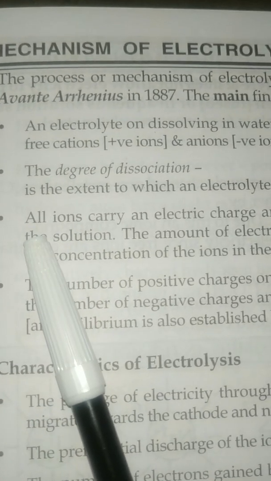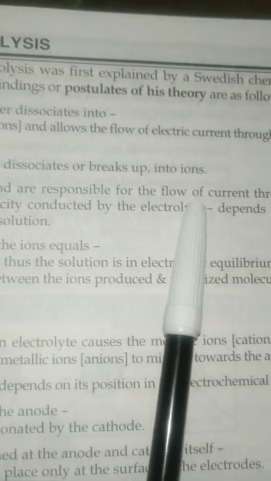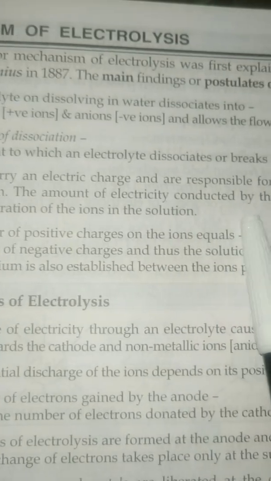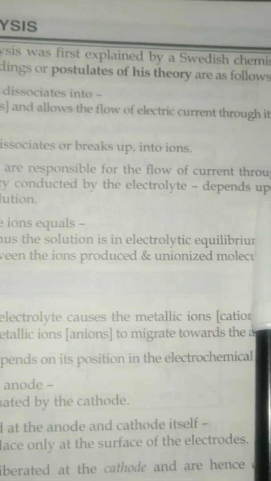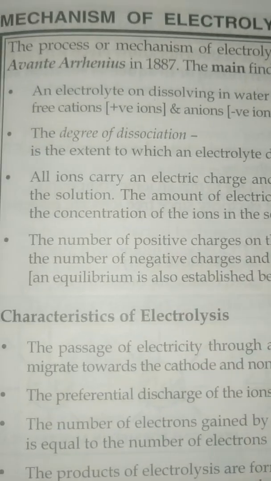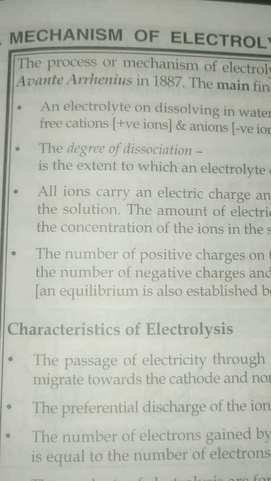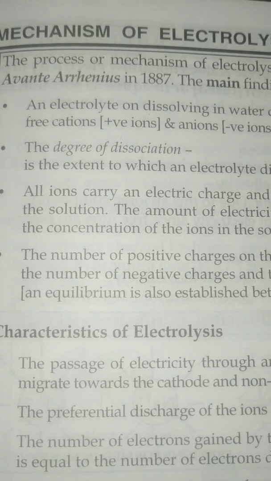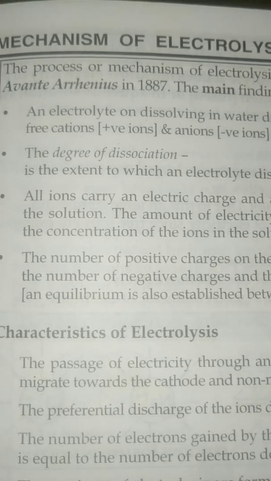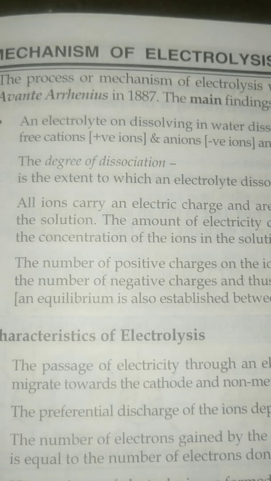Now the next is, all ions carry an electric charge and are responsible for the flow of current through the solution. The amount of electricity conducted by the electrolyte depends upon the concentration of the ions in the solution. So all the ions carry electric charge and they will allow the current to flow through them, and the amount of electricity depends upon the concentration of the ions, that is, how much amount of ions is produced or dissociated.